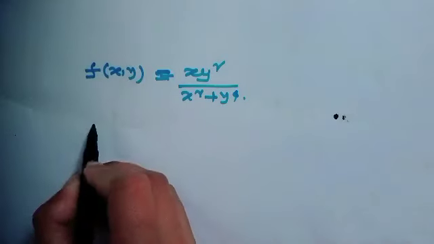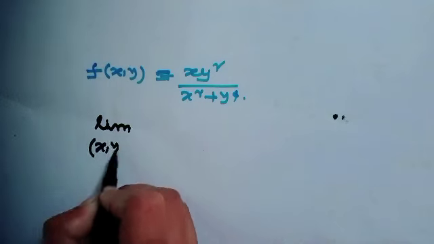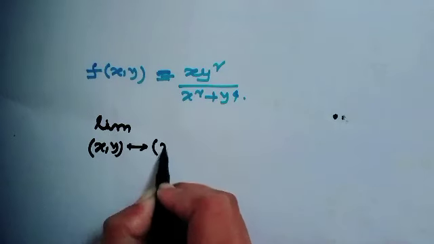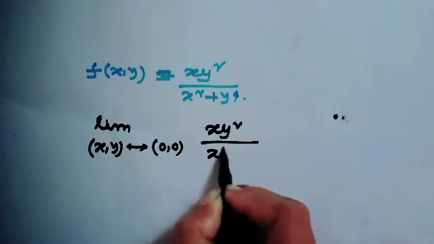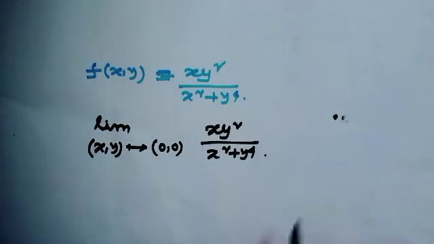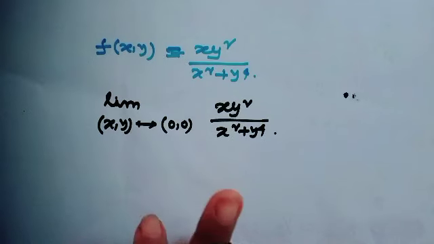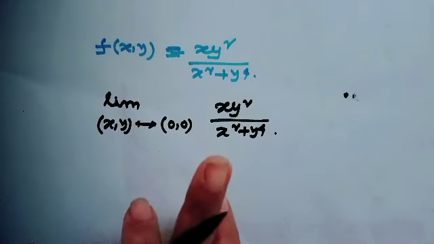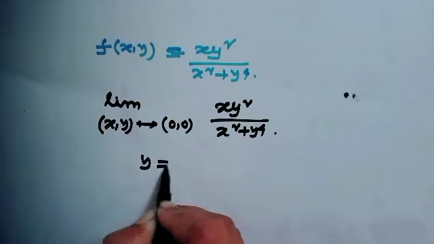Now find the value of the limit as (x,y) approaches (0,0). What is the value of the function? Since (x,y) approaches (0,0), we can choose any line through the origin, and you know any line going to the origin looks like y equal to mx.